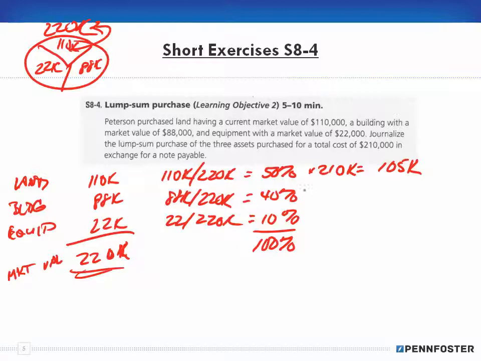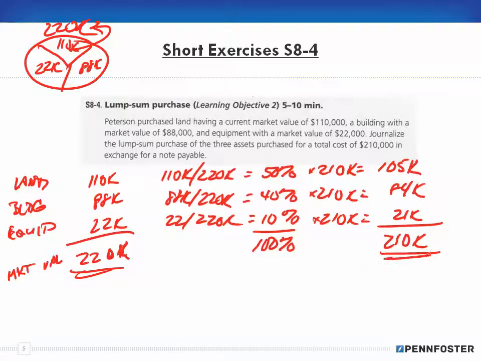All right, 40% of 210 ends up being 84,000, and the remainder, you can either multiply it out or add and subtract, ends up being 21,000 for the equipment. So that ends up totaling 210,000. Do the math to double check yourself. So these are the figures that we're going to use for our journal entry, right?